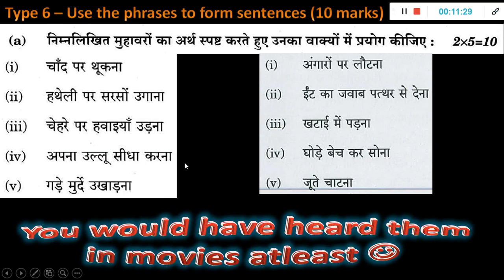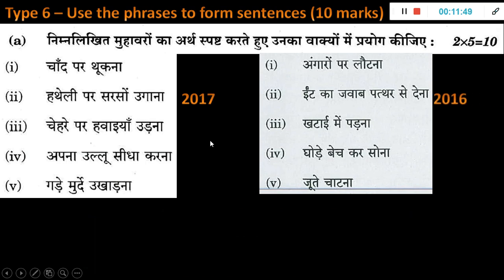Why they are making you write all this in this paper is just to make sure that you are comfortable with a particular language, because one language has to be known when you become a district collector or whatever. So one language other than English you have to be comfortable with. That is why they are just testing you. This is 2 marks each, so 10 marks you can easily score if you have at least heard this once. You don't have to do any extra practice. So 2017 and 2016.